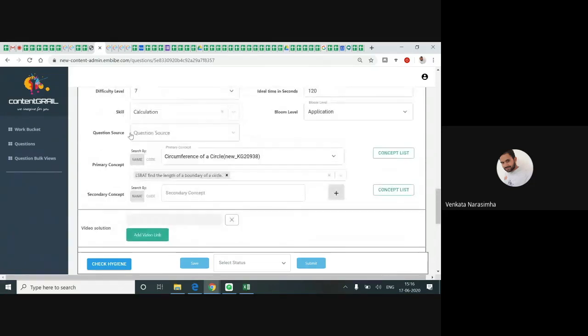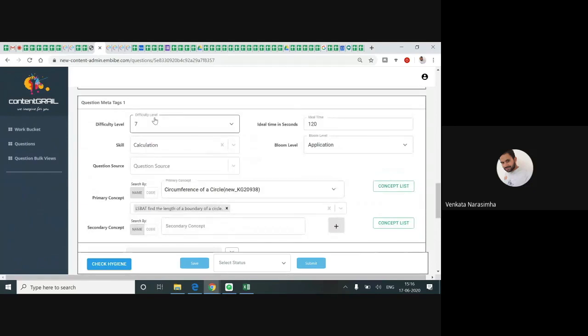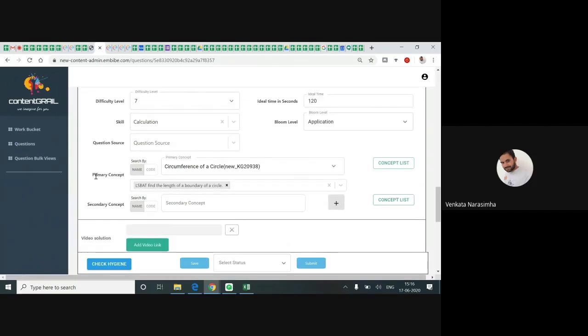So that's it. In the overall question meta tags, you need to follow this order: first difficulty level, time in seconds, skill and Bloom level. Soon after that, you need to give the primary concept. If it is required, you need to give the secondary concept as well. If you think it is necessary, you can mention it. All the concepts you are tagging, you can use this CBSE learning map.